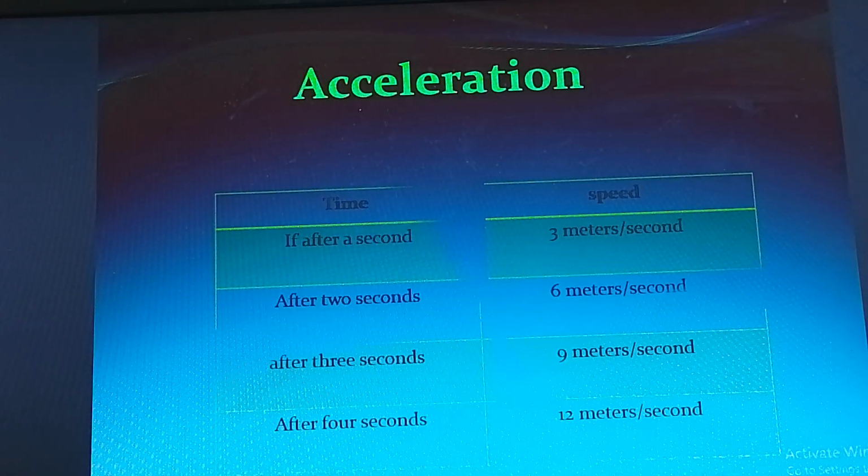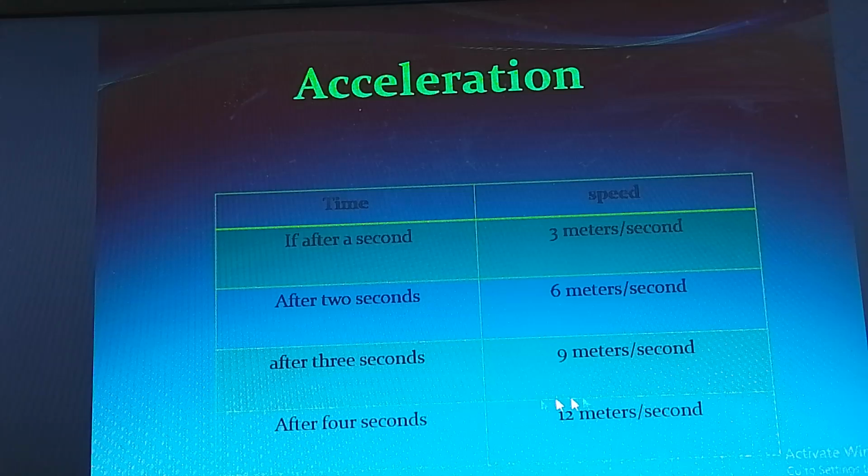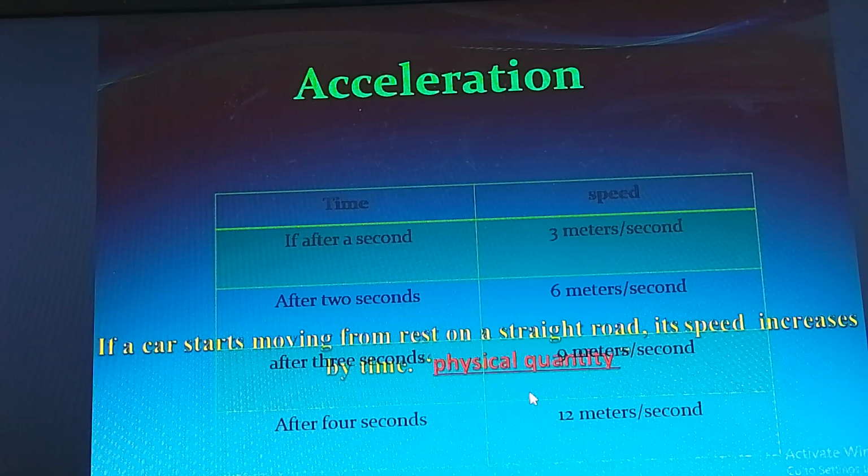Acceleration, speed and time, but I prefer velocity and time because they are vector physical quantities. After a second, say speed 3 meters per second. After 2 seconds, 6 meters per second. After 3 seconds, 9. After 4 seconds, 12. The meaning is that it is regular.